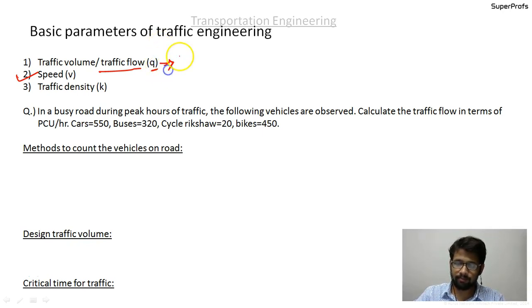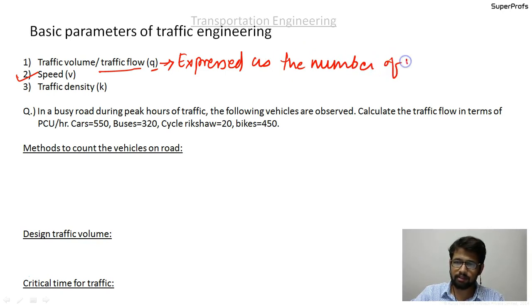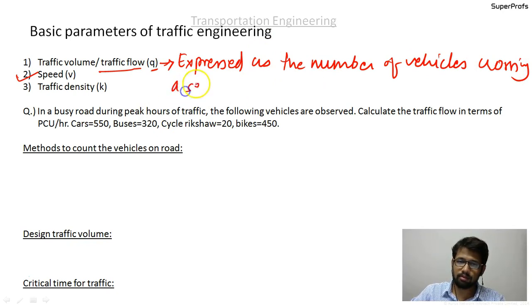Please write down: expressed as the number of vehicles crossing a section of road per unit time.